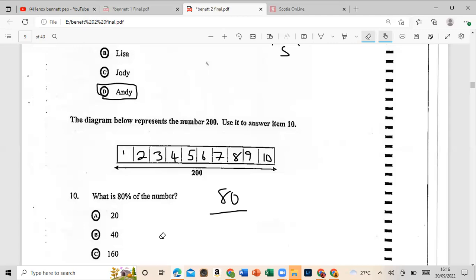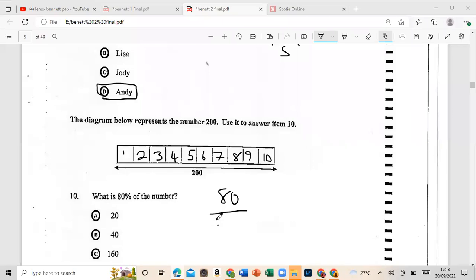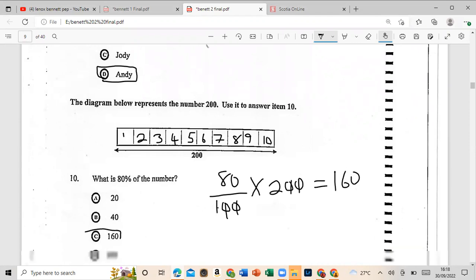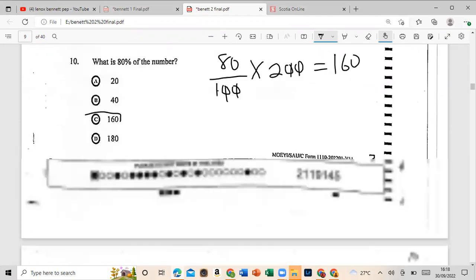Right, so now, that's 80%. So that's 80 over 100 of 200. The "of the number" means 200, right? So this cancels this. Divide by 100. 2 times that, 160. All right, so that would be C. All right, let's move on to number 11.